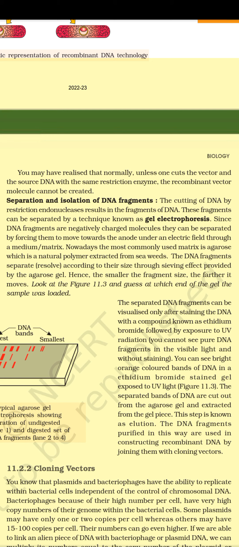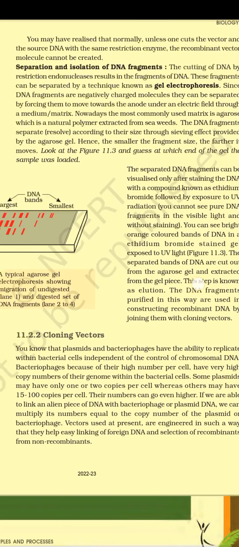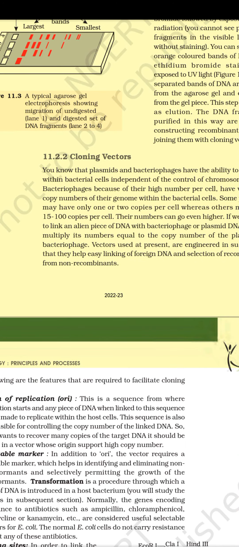If we are able to link an alien piece of DNA with bacteriophage or plasmid DNA, we can multiply its numbers equal to the copy number of the plasmid or bacteriophage. Vectors used at present are engineered in such a way that they help easy linking of foreign DNA and selection of recombinants from non-recombinants. Figure 11.3. A typical agarose gel electrophoresis showing migration of undigested lane 1 and digested set of DNA fragments lane 2 to 4.